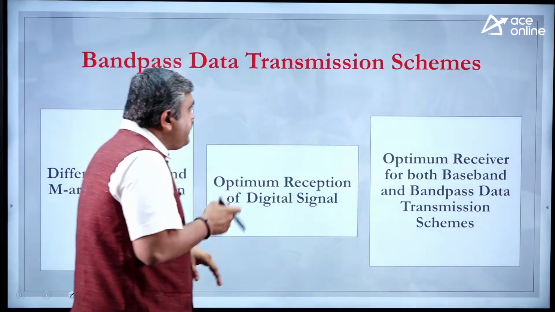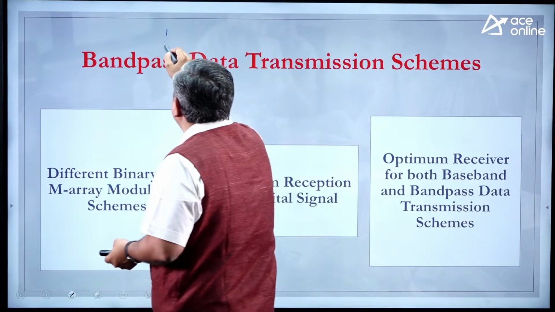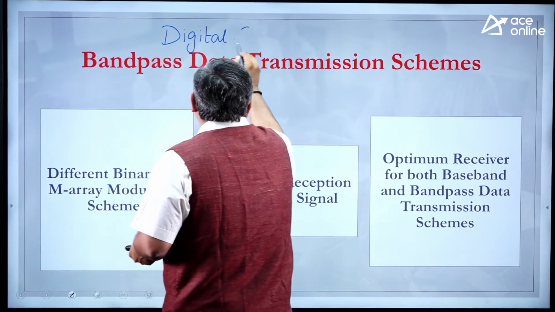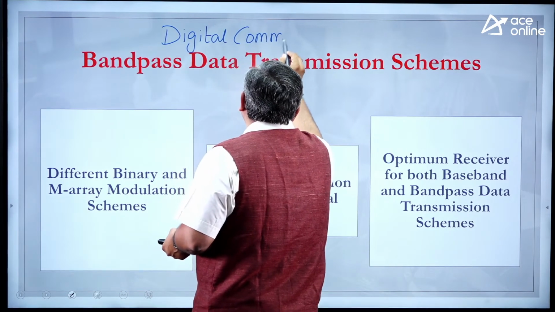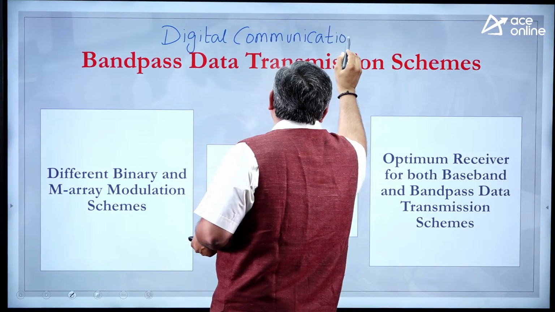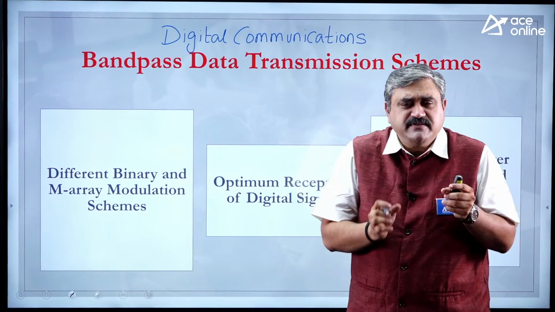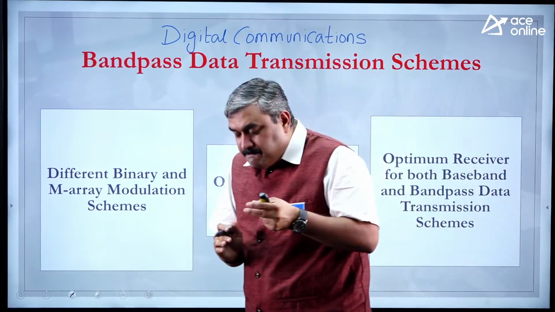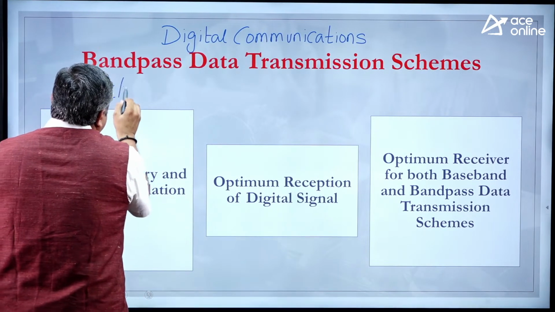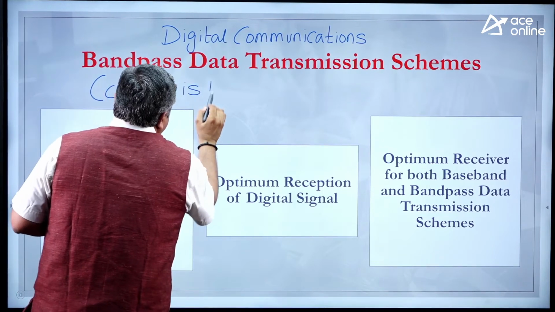Now, once we are done with this, the next part of digital communication, this also comes under digital communication only. Your total digital communication is two parts: one is baseband and another is band pass. Whenever you refer to band pass, simple meaning as I told you earlier, baseband means physical channel. Band pass means the channel is free space.